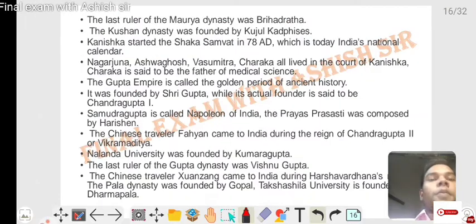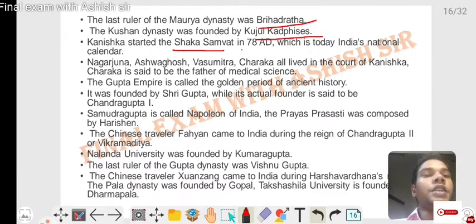The last ruler of the Maurya dynasty was Brihadratha. The Kushan dynasty was founded by Kujula Kadphises. Kanishka started the Shaka Samvat in 78 AD, which is today India's national calendar. Nagarjuna, Ashvaghosha, Vasumitra and Charaka all lived in the court of Kanishka. Charaka is said to be the father of medical science.